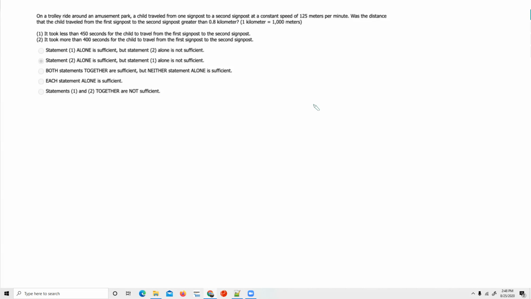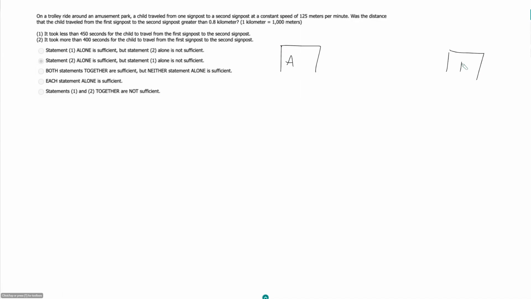So, given that we switch from meters to kilometers, I'm guessing we are going to have to do some unit conversions, and I look at my statement and everything is in terms of seconds here. So I am going to try to get everything in terms of meters per second. So we got a kid, he's going from signpost A to signpost B, and he's going at 125 meters per minute. So what is that in meters per second?